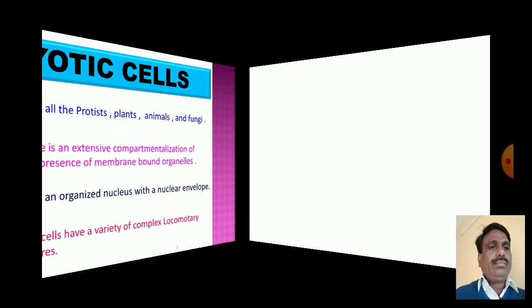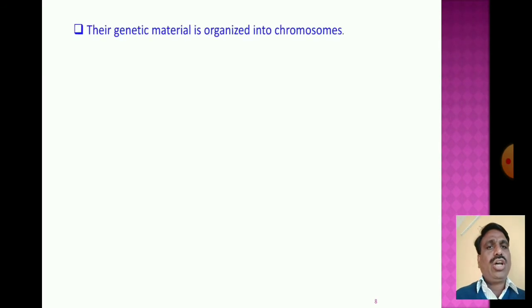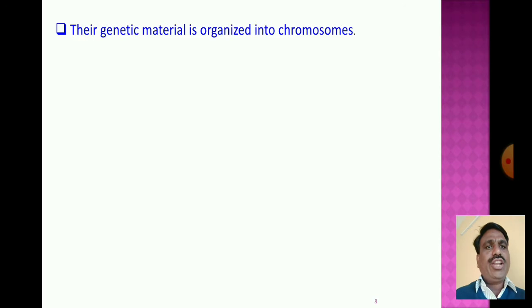Then, the genetic material of the eukaryotic cell is organized into chromosomes. In comparison, in the prokaryotic cell the DNA genetic material is scattered inside the cytoplasm.